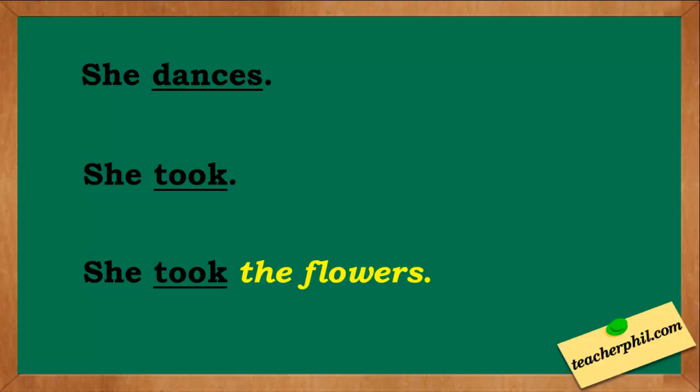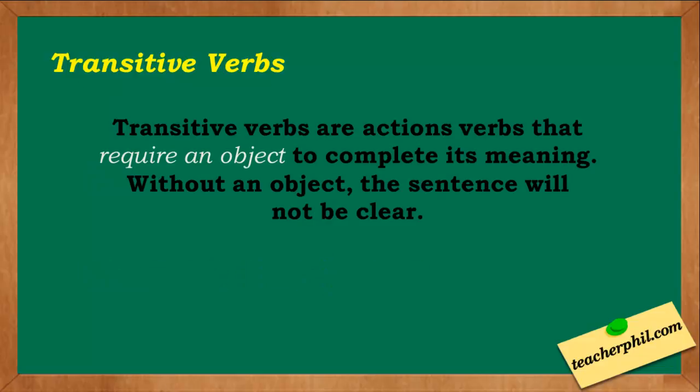One of the verbs in these two sentences is transitive, while the other one is intransitive. Let's try to find out what those are. Let's start with transitive verbs. Transitive verbs are action verbs that require an object to complete their meaning. Without an object, the sentence will not be clear.